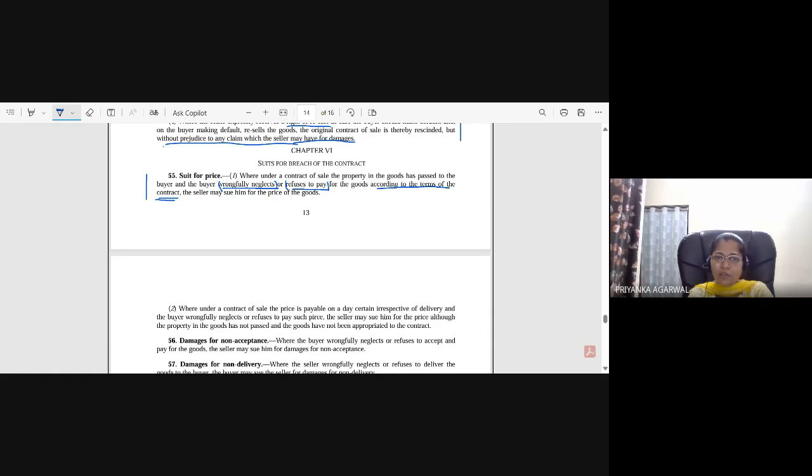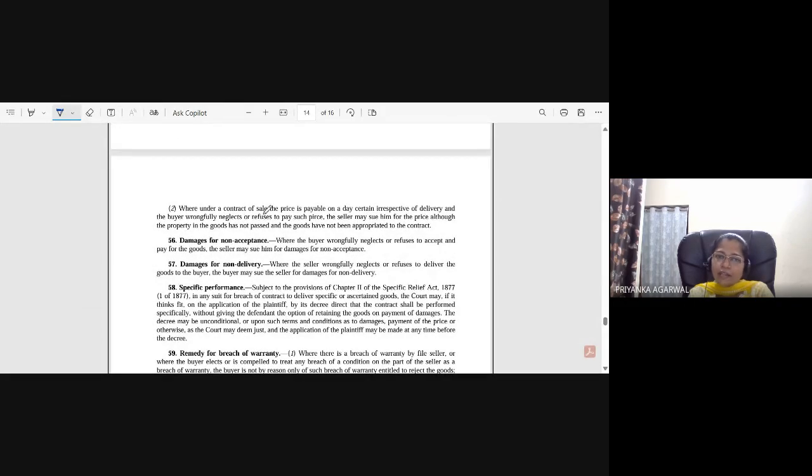Even if the property has not been transferred — there might be two scenarios, where the property has been transferred, and another where the property has not been transferred. So if the property has been transferred and the possession is with you, and the buyer has not made the payment, then suit for price. When the property has not been transferred but the buyer has given a deadline that by this time I will make the payment, but he has not made the payment, that time also it will come as suit for price. The seller may sue him for the price of the goods.